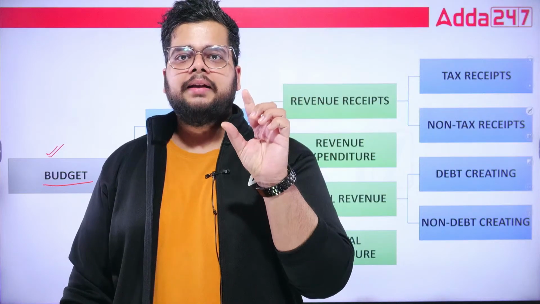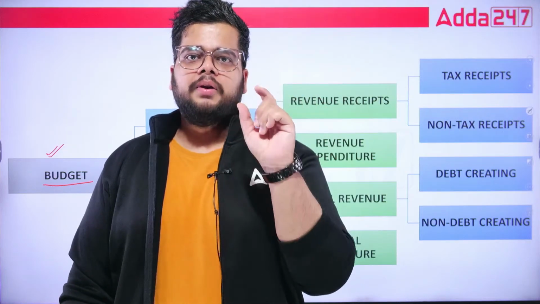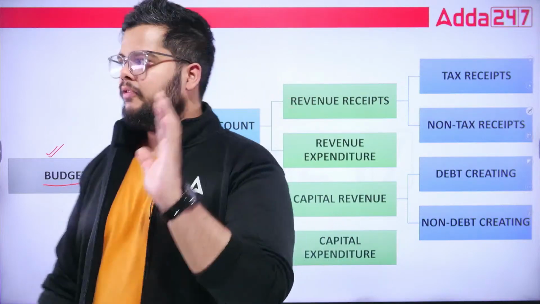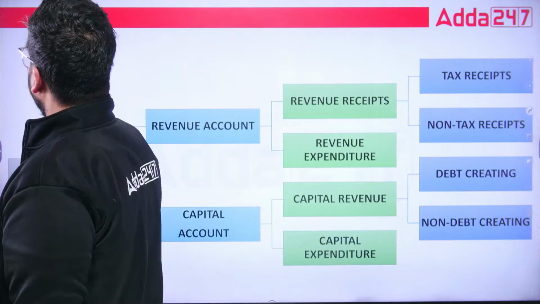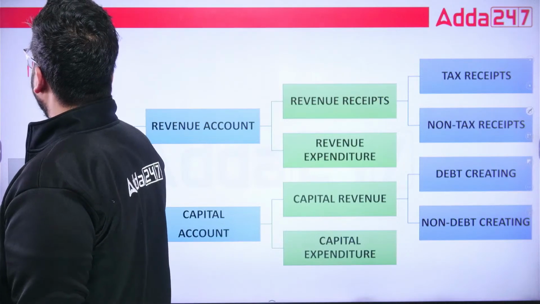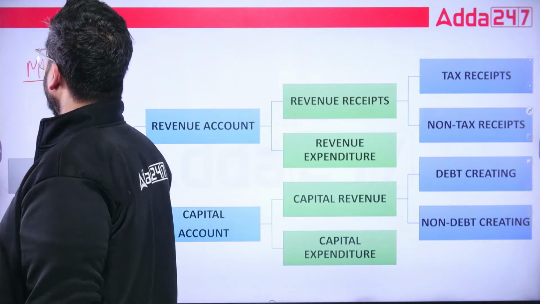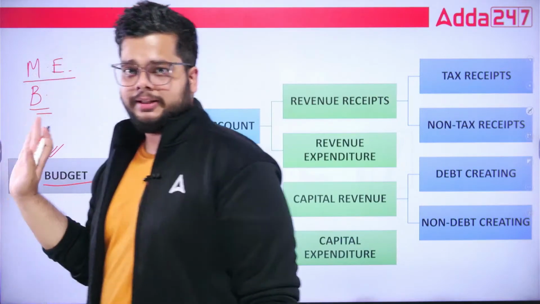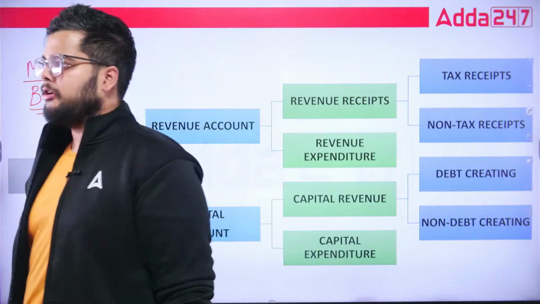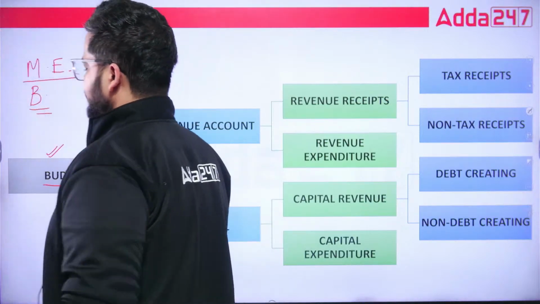Only one thing you need to understand is that there is revenue and there is expenditure. When we talk about the budget of, let's suppose, monthly expenses, or a bank's budget, a particular branch also has a particular budget. In banks also we have a particular budget assigned to us by our regional offices.